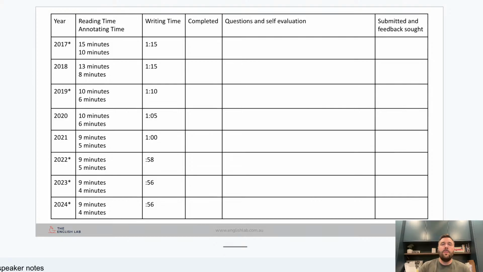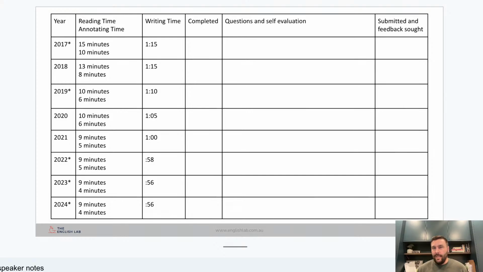What you'll notice with the reading time and the annotating time here is that they slowly decrease. If you were to wake up tomorrow or come home from school tomorrow and do the 2017 piece, I'd be saying, hey, 6 weeks out, give yourself a bit of time. Read the piece for 15 minutes without doing any annotating. Treat it like you've got all 15 minutes of reading time. Then give yourself 10 minutes to annotate the heck out of the piece. Then give yourself an hour and 15 minutes to write it.